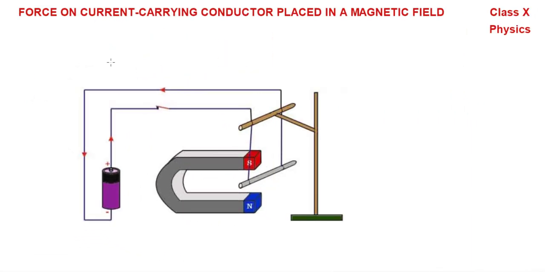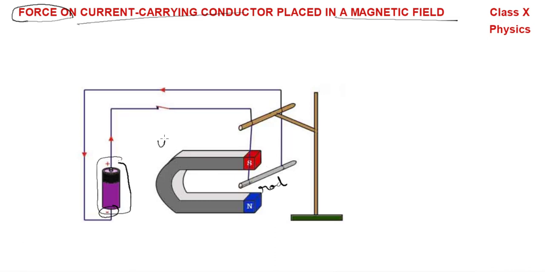Now next topic: if a current carrying conductor is placed in a magnetic field, it experiences a mechanical force. We will know with this graph. This is the electric cell. One end of the cell is connected with wires, and this is a metallic rod, and the other end of the wire is connected with the negative terminal of the cell.